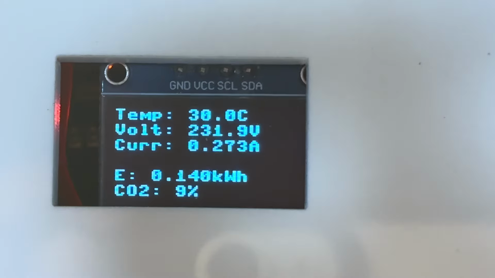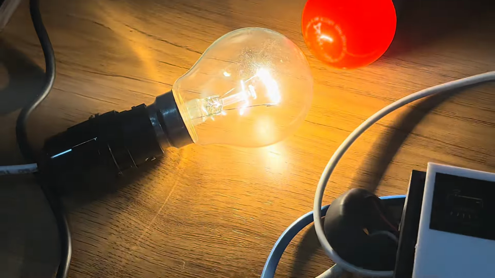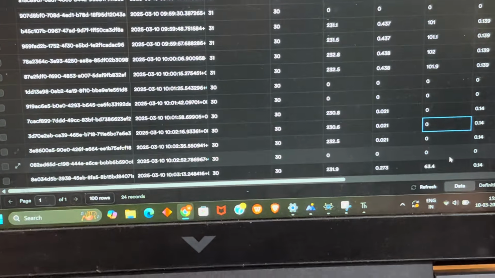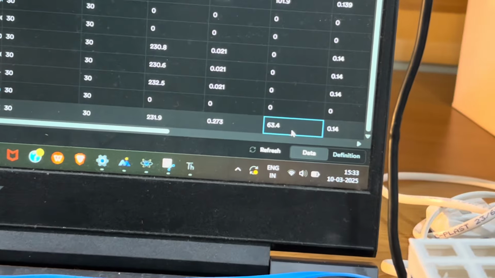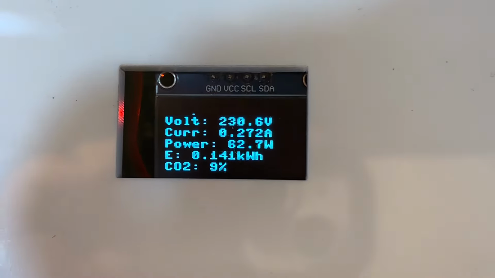As you can see, the power is now 63.4 watts because we have switched to the 60 watt bulb. Coming again to the Supabase, this is the latest reading, and we can verify it over here that we are getting the same exact reading.